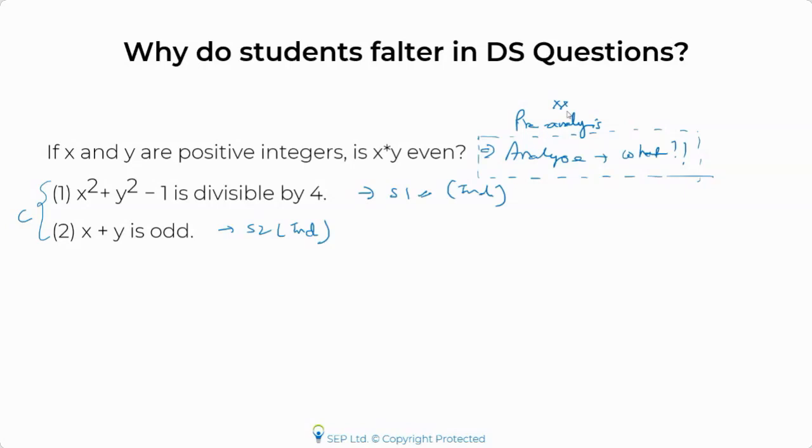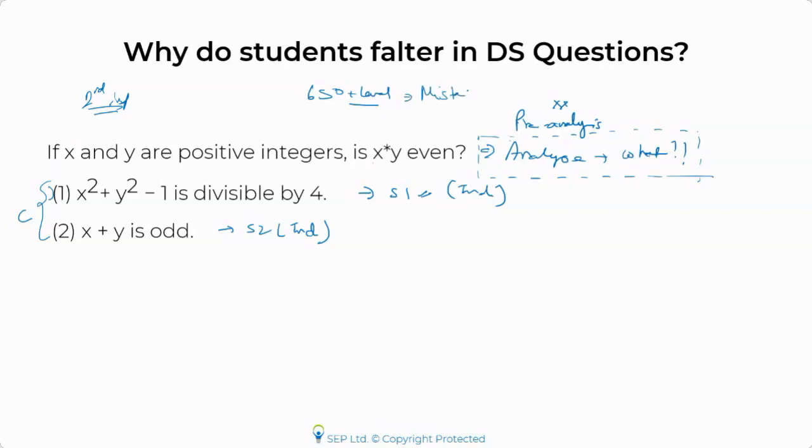I've seen people making mistakes in crash courses, in the session that I'm taking now, in tutoring sessions. Students directly jump into the statements and try to figure out the answer, which is, I would say, the second most important reason for making a mistake, that you don't know what you're looking for, especially in 650 plus level questions. If you just read the question stem, don't do analysis, and move on to the statements, there is a high chance that you would end up making a mistake.